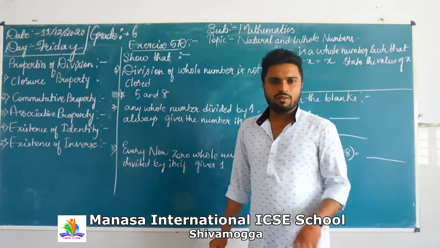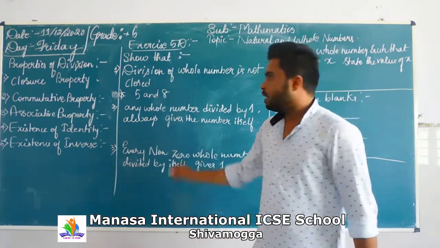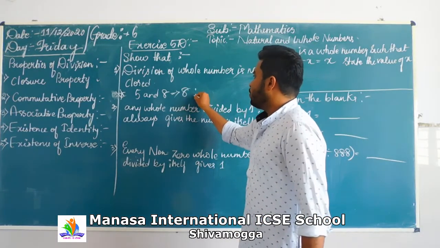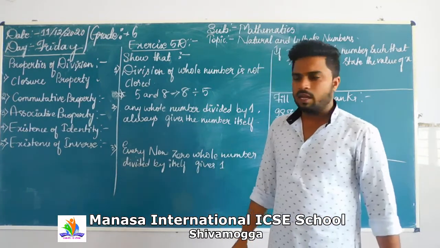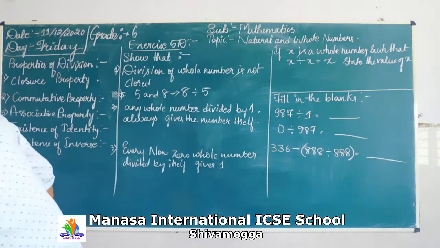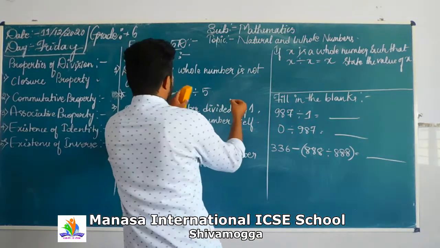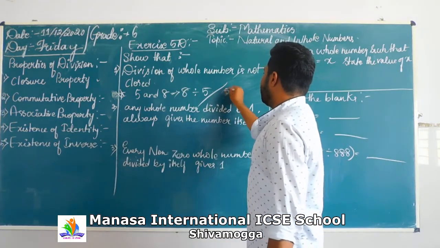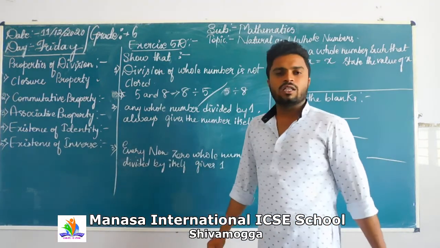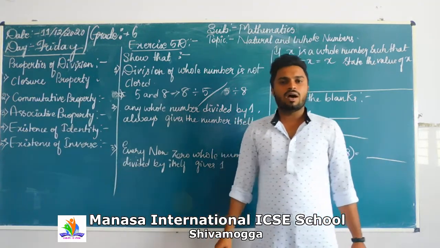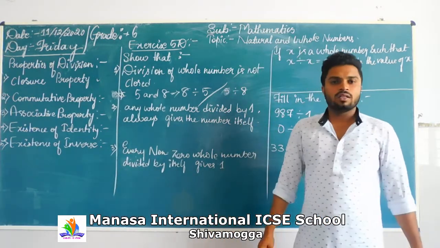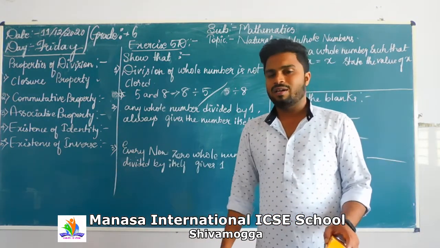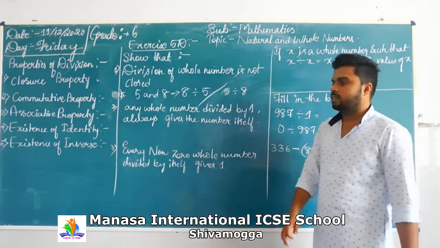If you divide 5 by 8, that gives you a decimal value. Hence, division of whole numbers is not closed. Done? Yes, this is the first answer.